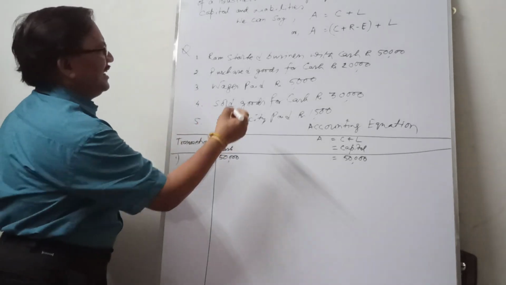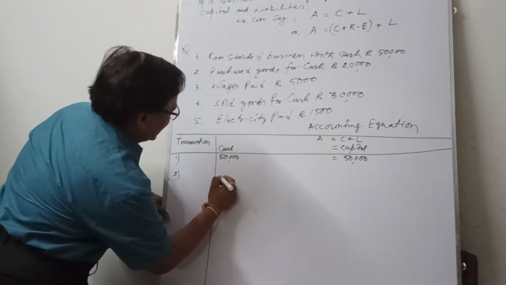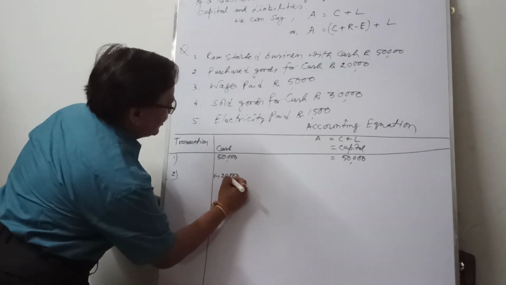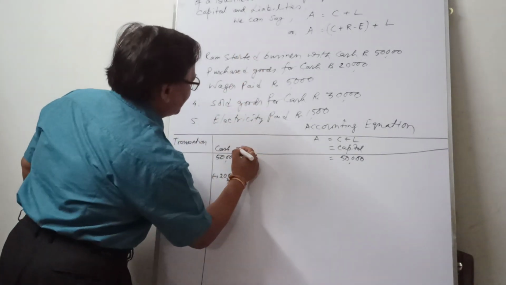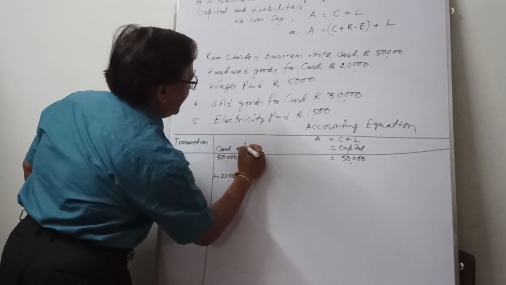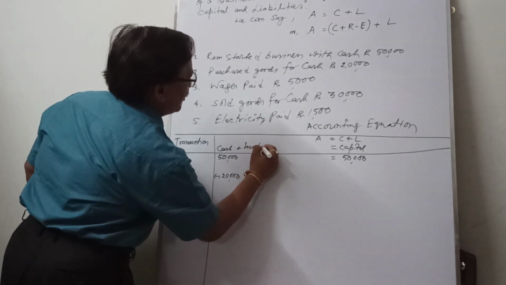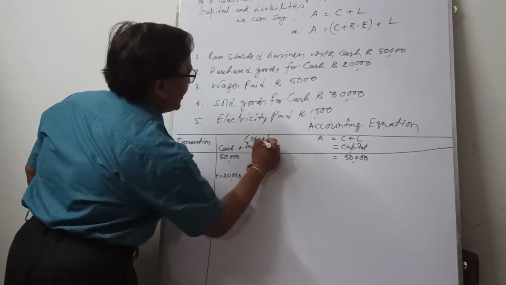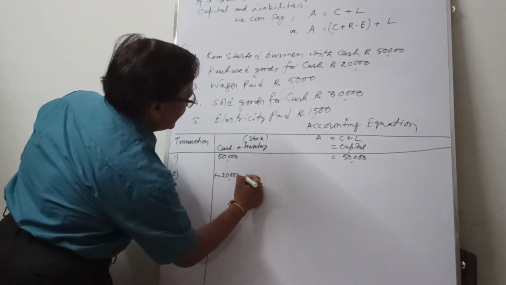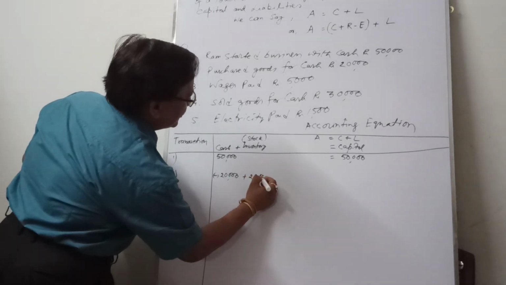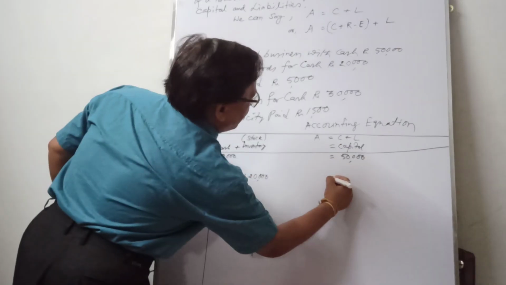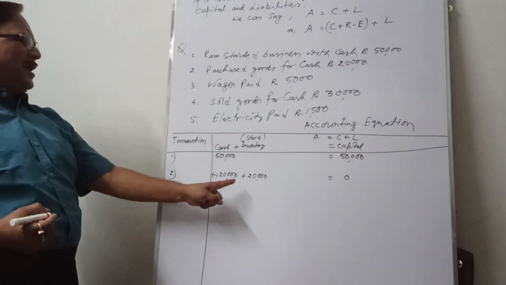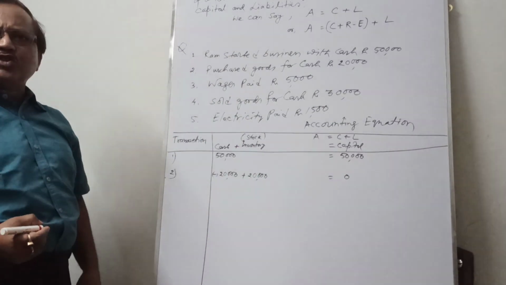As a result, cash decreases, that means minus 20,000. At the same time, one of the firm's assets increases, that is inventory or stock, plus 20,000. But on the capital and liabilities side, there is no effect. Now you check left hand side plus minus 0, right hand side also 0.